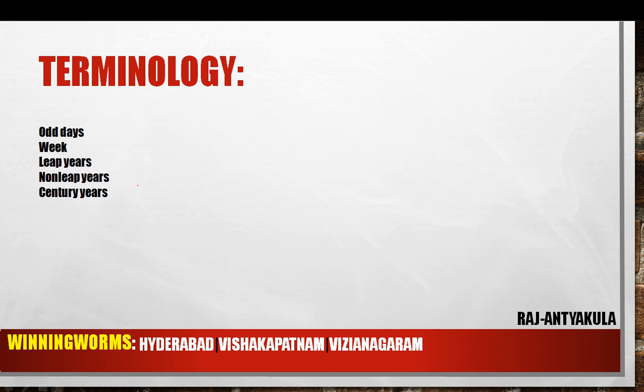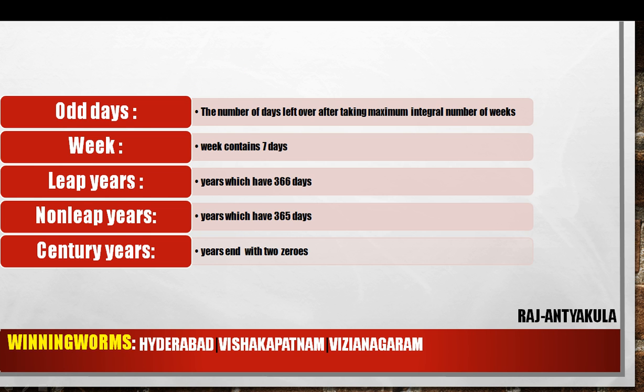See, what is the terminology we will use in calendars? Odd days, week, leap years, non-leap years and century years. We will see one by one. See here, odd days is nothing but the number of days left over after taking the maximum integral number of weeks.